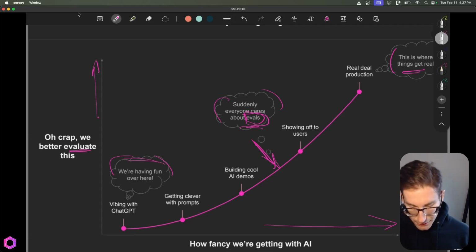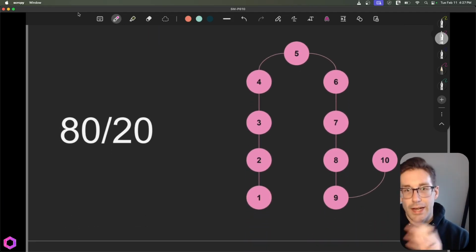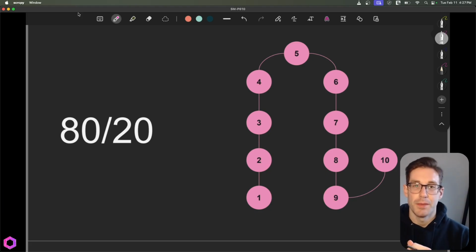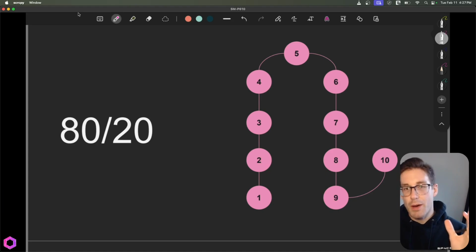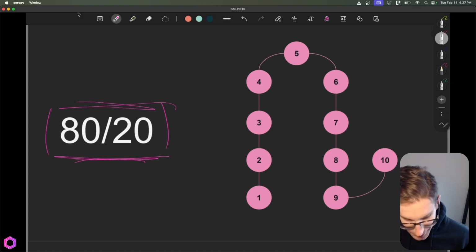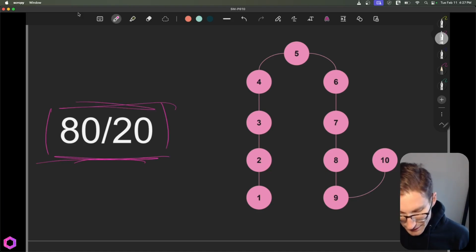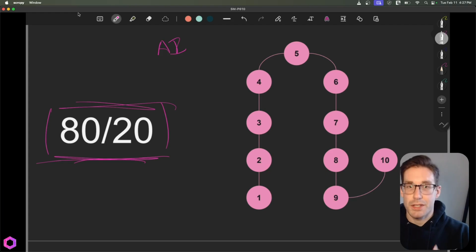And now you might ask yourself, so why? Why do evals matter? Well, this is the simplest way I can think about evals and why it's important. It really comes down to how you prioritize your time, and how you effectively work on the things that are most important, and the chain of things your model does, to ensure you're getting the most out of it. And just like life and almost everything else, it comes down to the 80-20 principle. So in this example here, say this is your AI. Your AI isn't necessarily just a responding AI, so you're not going to ask it a question and have it give you an answer.